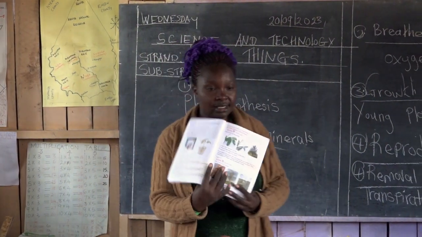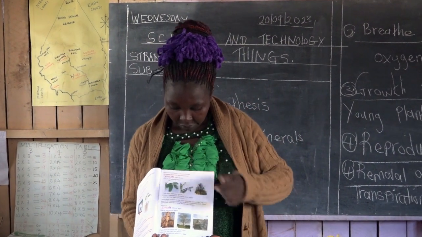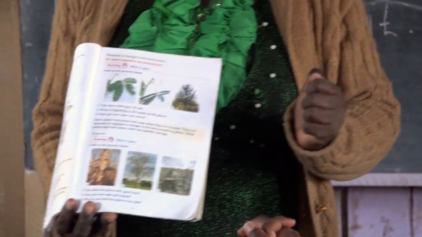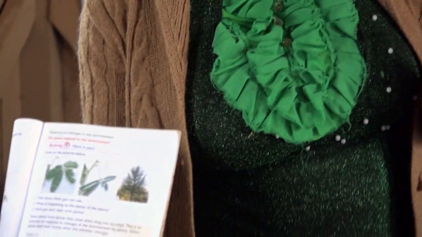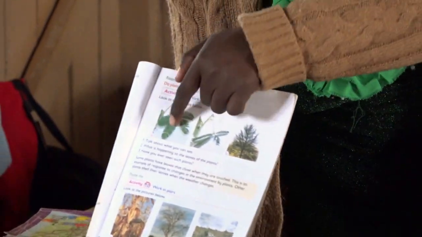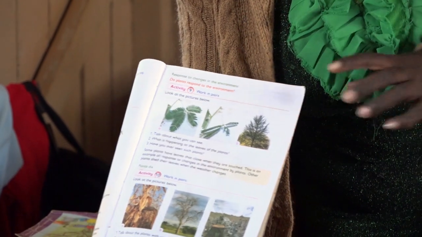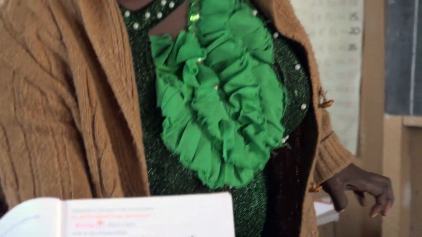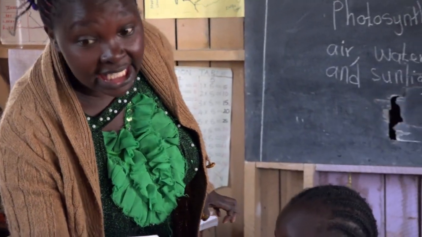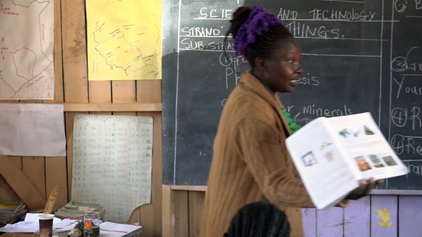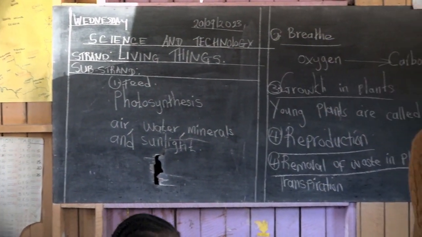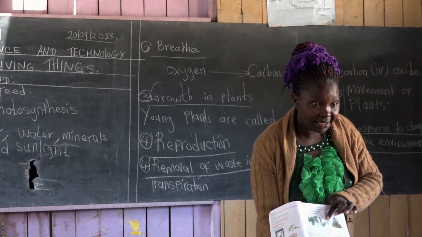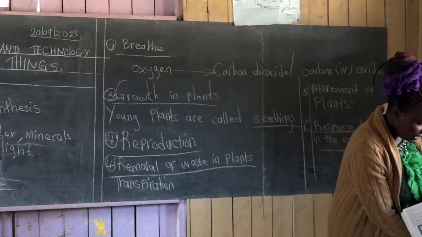You can see the example here in our book. Have you ever seen that plant? Yes. You touch it and then it closes itself. Have you seen that plant? Shedding all the leaves and then it is dry, but still it is alive. When it rains, it starts germinating new leaves. You touch this one, it closes itself like that. Have you ever seen it?